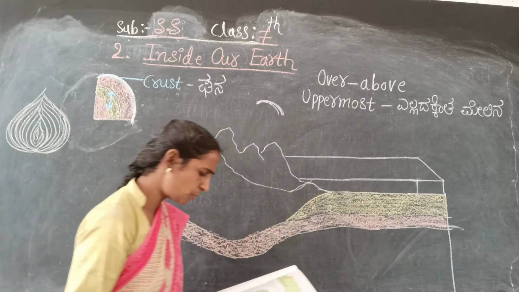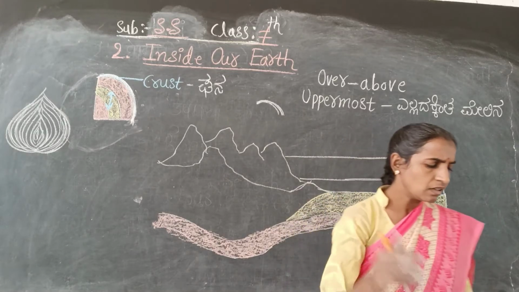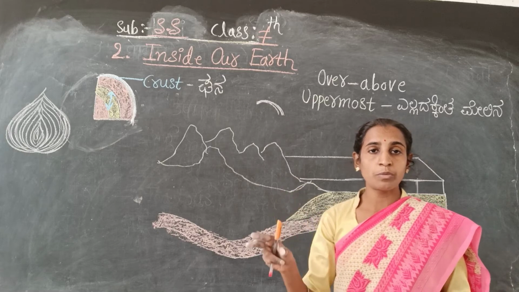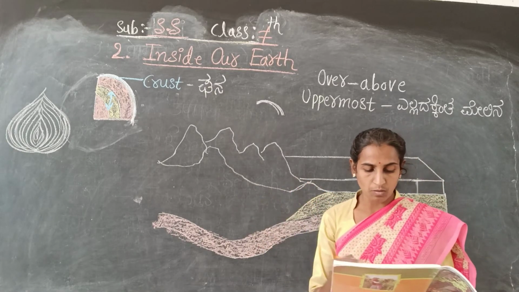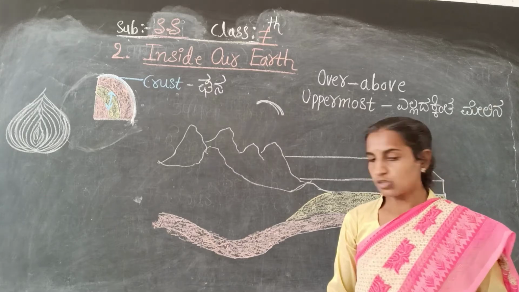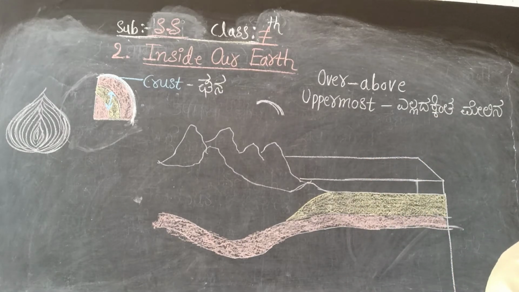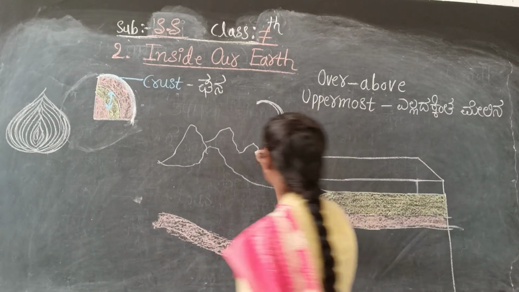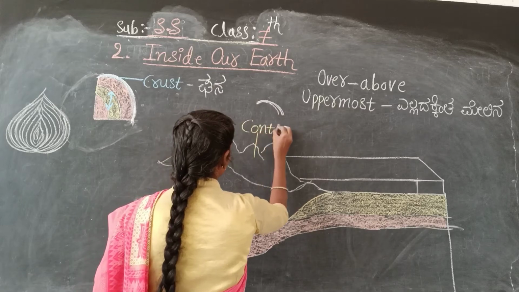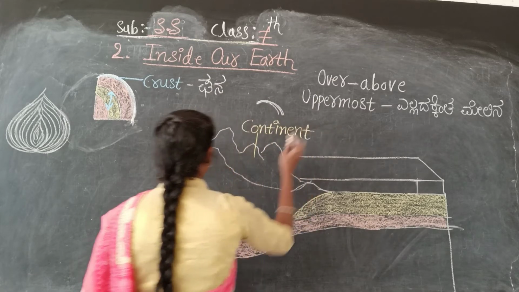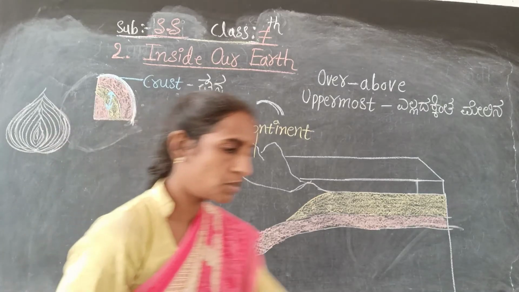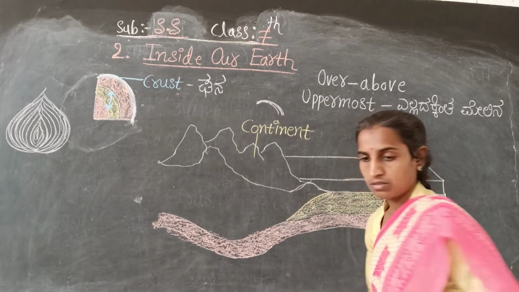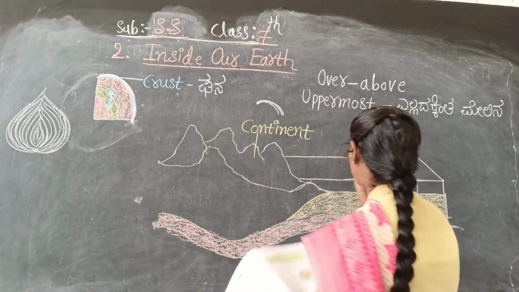Okay, come to next one. Here it is given that it is about 35 km on the continental masses. Yes, it is 35 km only on the continental masses. I will show you how it is. Just a minute. Here it is given, continental. Where is it given? Just a minute, I will show you here.